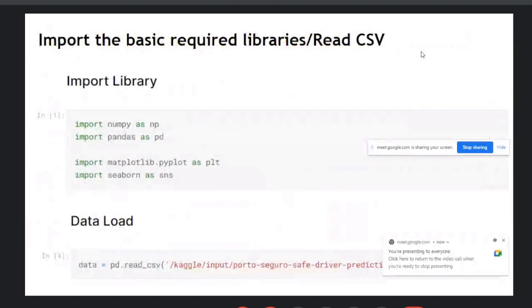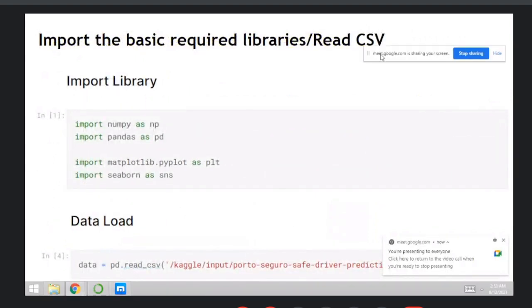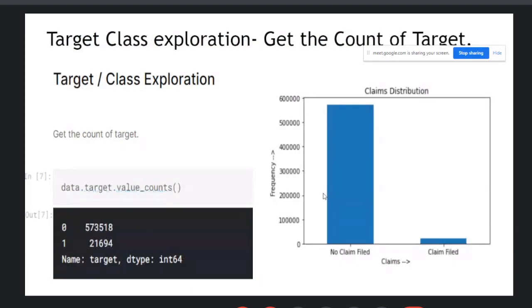First, import the libraries. Second thing, import the data set. Then third, check the values of zeros and ones. That is, zeros are 573518 and ones are 21694, right?